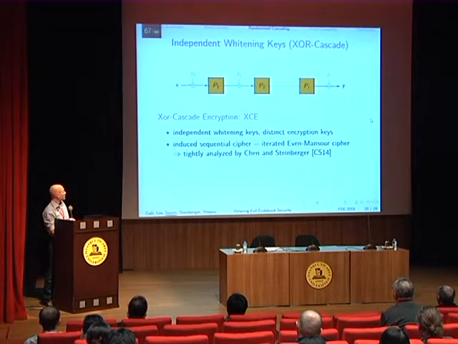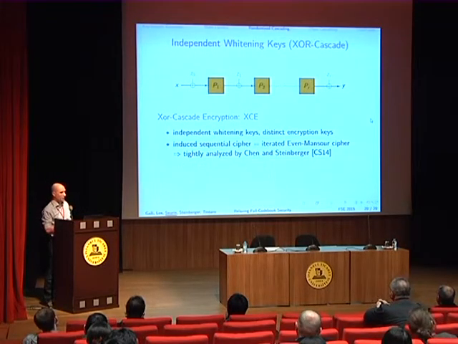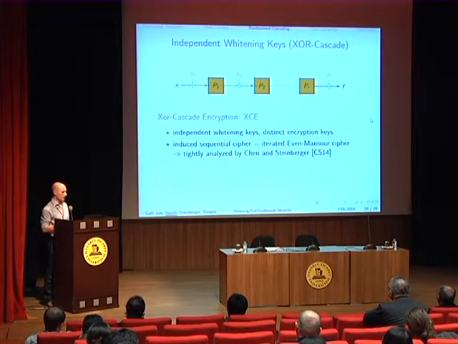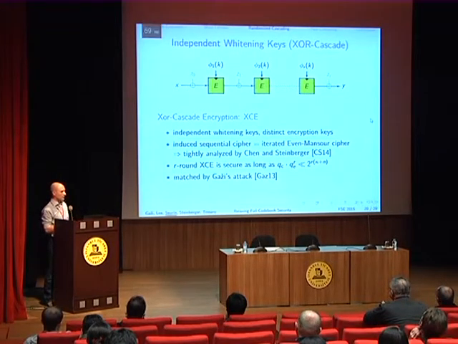And if you consider the induced sequential cipher, then it's just the iterated Even-Mansour cipher with independent keys. And this has been tightly analyzed by Chen and Steinberger at Eurocrypt last year. So again, we can use their result and give a new bound for this construction, XOR cascade, which is again matched by Gazi's attack. So we now have also a complete picture of this construction.